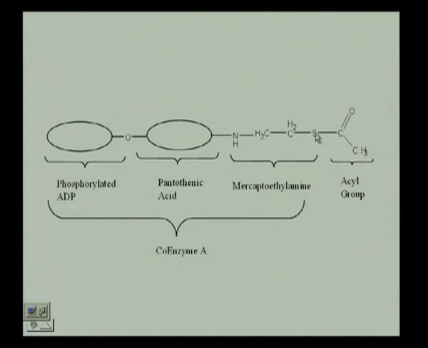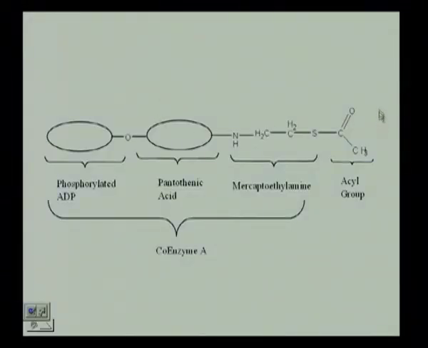If this thiol group is acetylated, it becomes acetyl CoA, and that is exactly as to how it is referred to in all of the metabolic pathways, acetyl CoA. Okay. So, it is this acetyl part that is important, and the rest you realize is derived from phosphorylated ADP, the vitamin pantothenic acid and mercaptoethylamine.